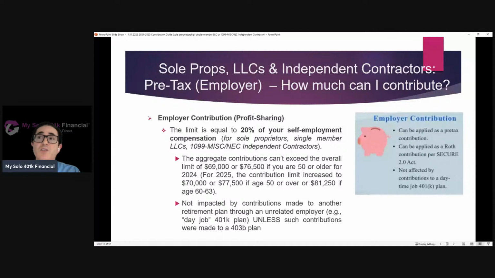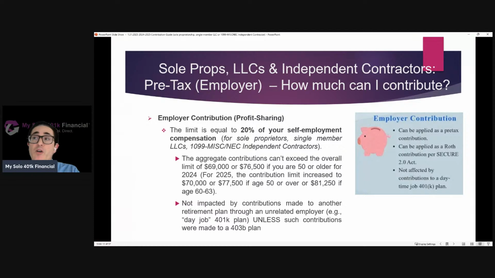Now, you want to be cognizant that the sum of all the contributions that you end up making, employee, employer, and voluntary after-tax to the solo 401k, doesn't exceed the overall limit. Remember, that's $69,000 for 2024, and then it goes up to $70,000, and then additional if you're age 50 or older. Now, unlike the employee contribution limit, where that applies at the employee level, so in other words, you have to aggregate all contributions that the employee makes to all plans, so including like a day job plan.